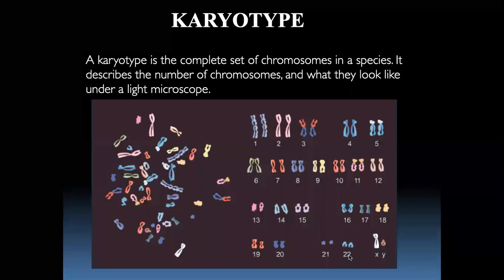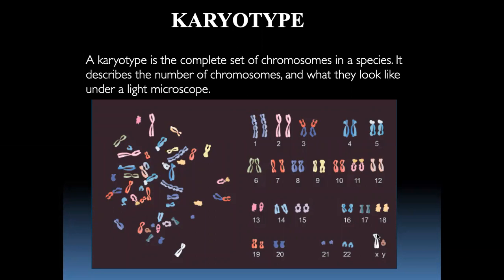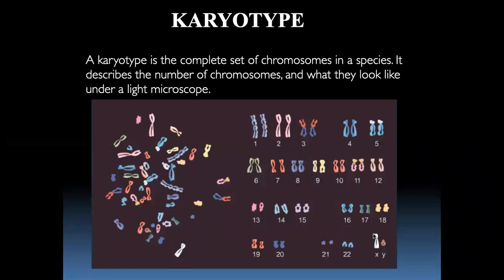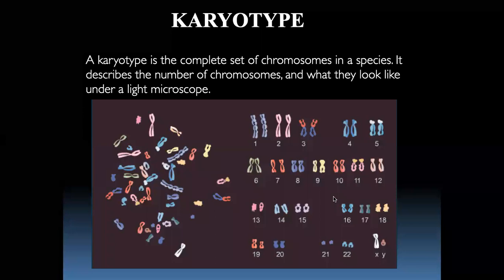See here, 22 pairs are called autosomes. These are normal chromosomes, whereas the last one is the allosome, or sex chromosome. The pair is either X and X or X and Y. If we have two X chromosomes, the child is a female. If we have X and Y in the last pair, then you have a male child. So we look at this pair and can decide whether the fetus is male or female even before birth. This process is called karyotyping.